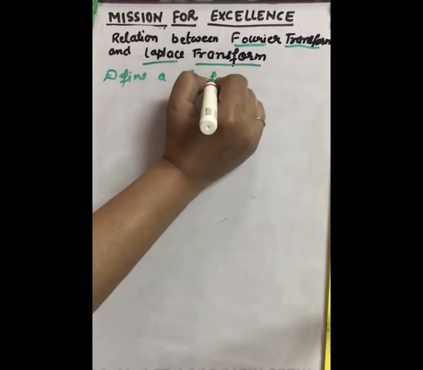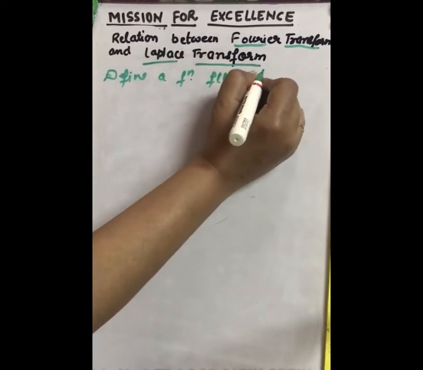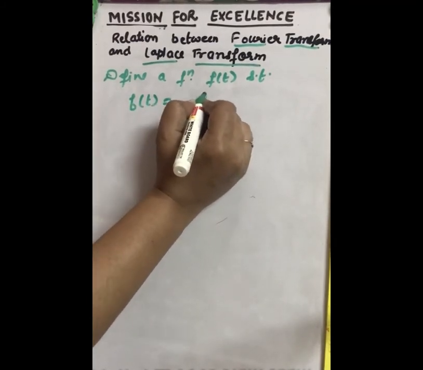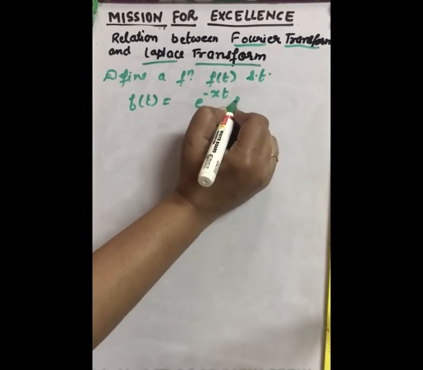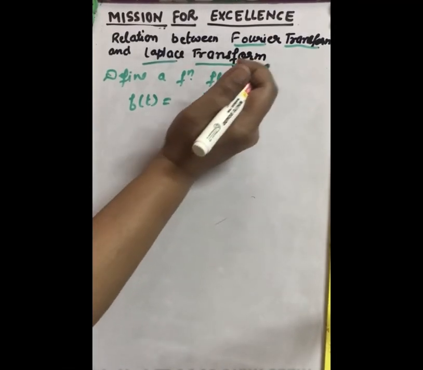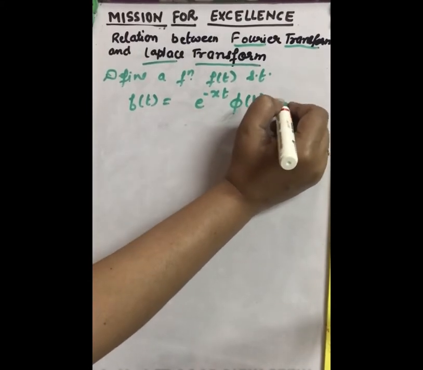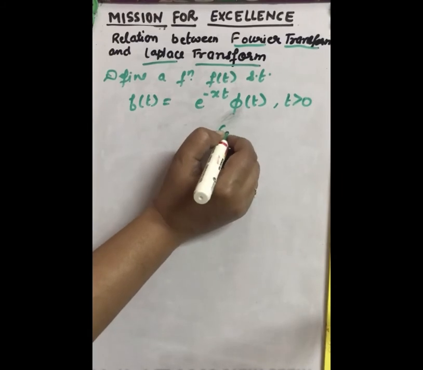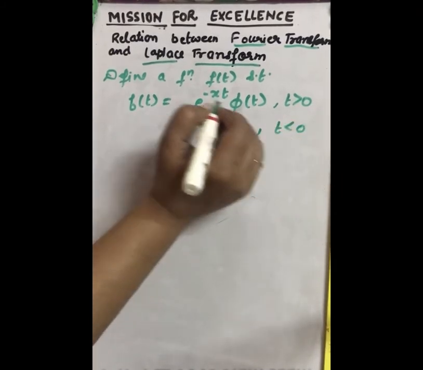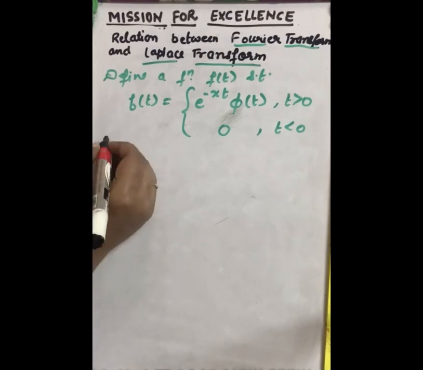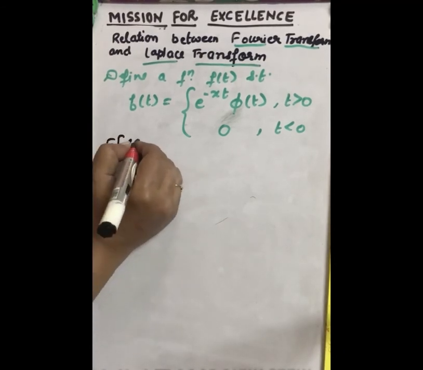Define a function f(t) such that f(t) equal to e raised to power minus xt phi(t), the function we take here phi(t), when t is greater than 0 and 0 when t is less than 0. So this function, now we will take the Fourier transform of this function.